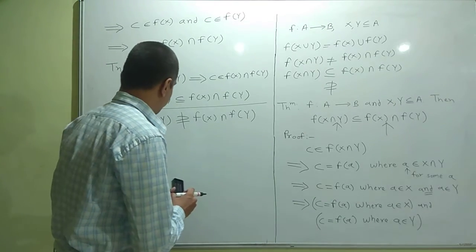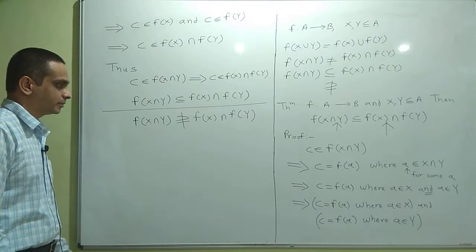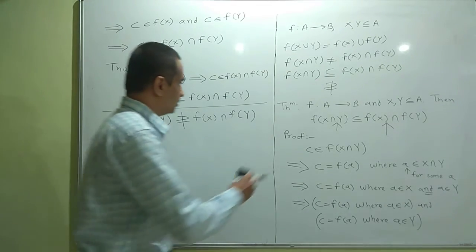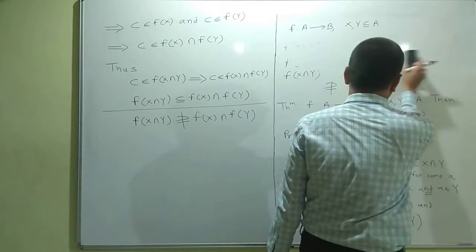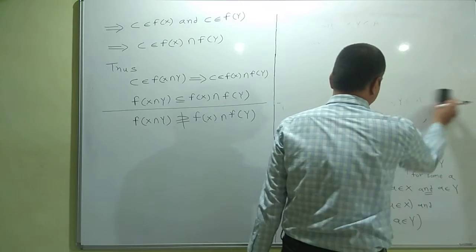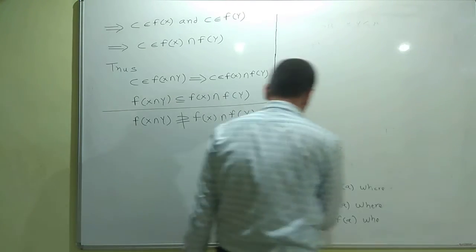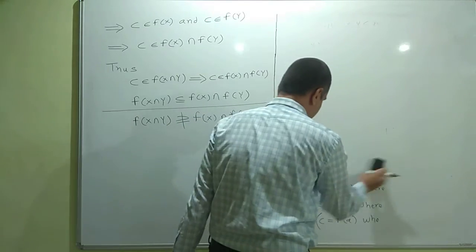Now we will summarize some results which you can prove on similar lines. So first we will see some results on inverse images, then for images, and you can try to prove them on similar lines.